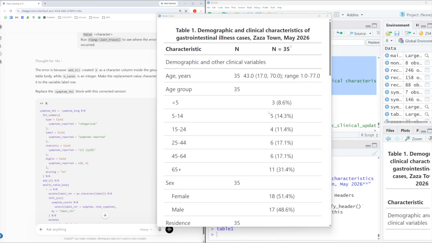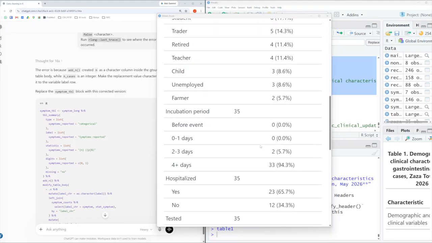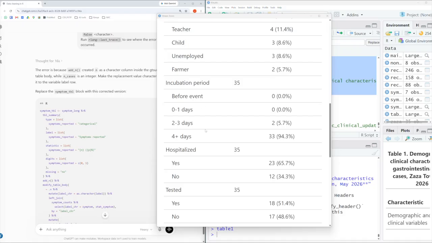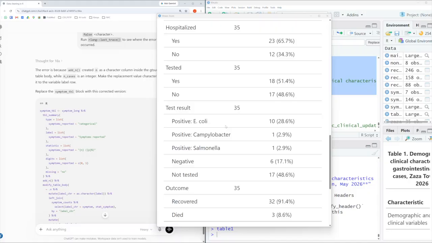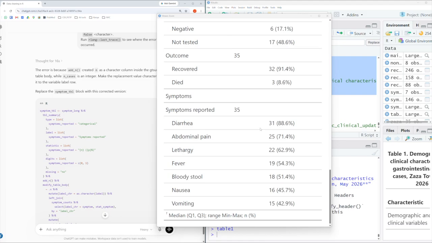Ordinal variables like age group were unchanged by our modifications, which is what we wanted. But nominal variables like sex, residence, and occupation now show the most common groups at the top and in decreasing frequency, which is helpful for viewers to understand what the most common groupings were. Additionally, incubation period was binned as we requested, and test result now is ordered according to our specific requests, where positive results are shown at the top, then negative, and then not tested. Lastly, symptoms are now all in one variable and in order of decreasing frequency, which is helpful to understand what the most common symptoms were during this outbreak.